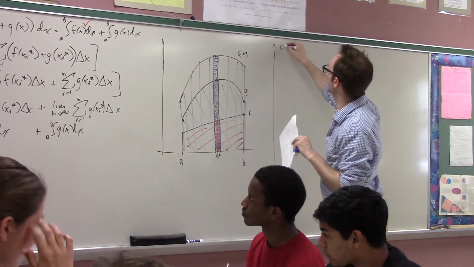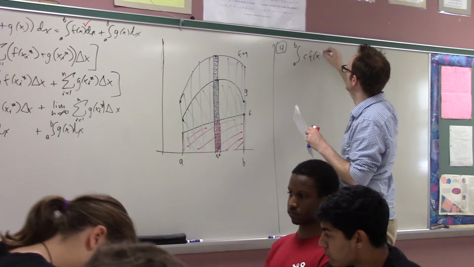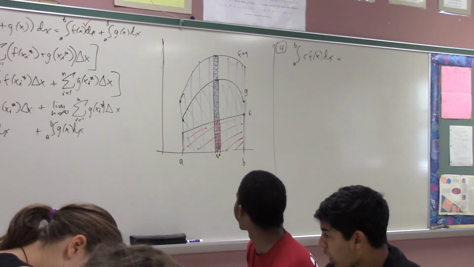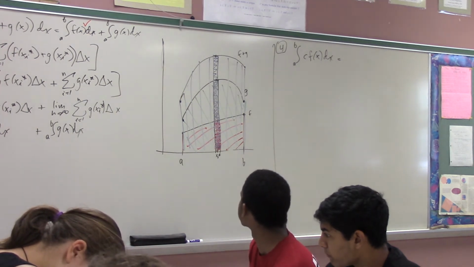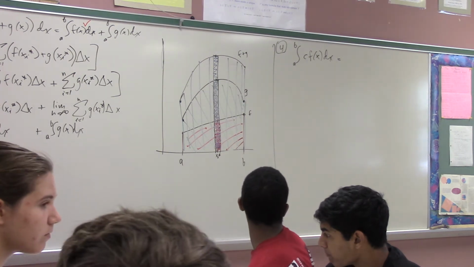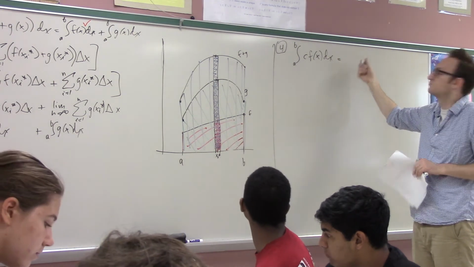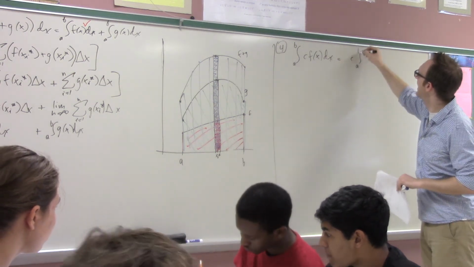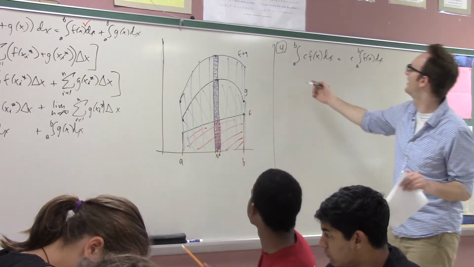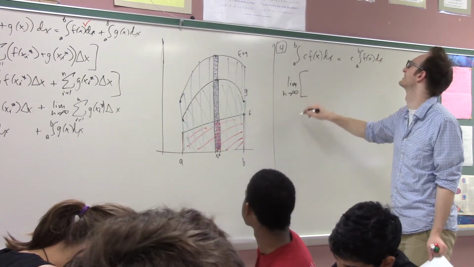How about this one, which says that the integral from a to b of a constant times a function? What is this? Here, what's the answer? Just take out the constant, and then do the rest. Why is that allowed? Because the constant's constant.